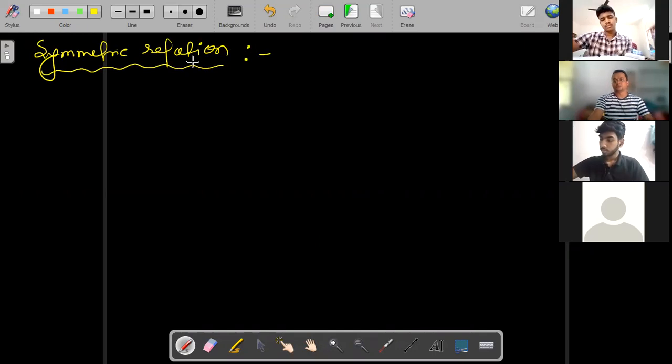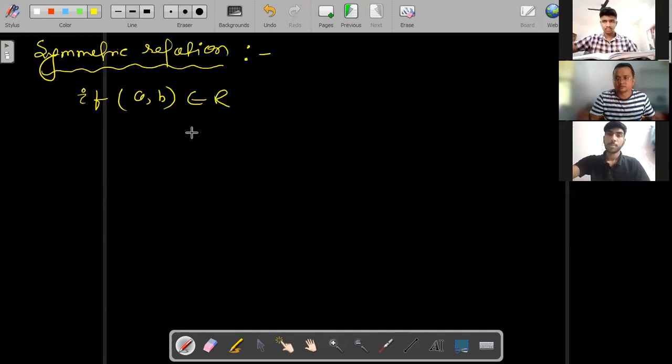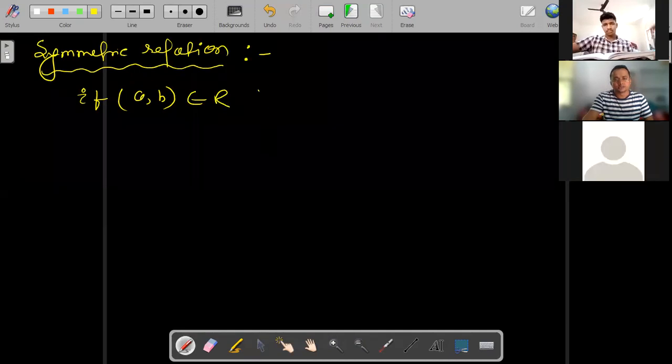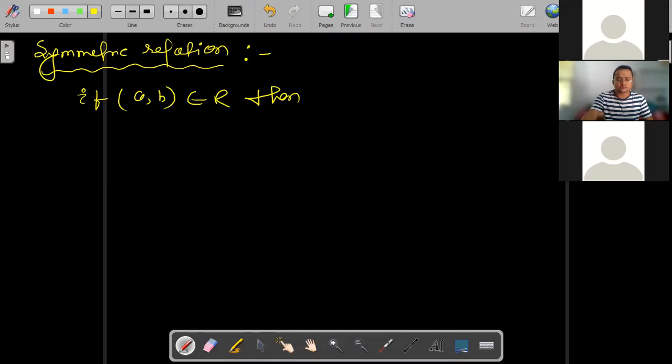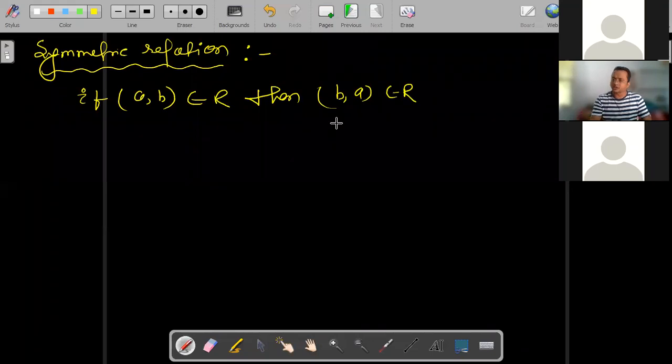So what is a symmetric relation? See here. Listen everyone: if (A, B) is an element of R, then we can say that (B, A) is an element of R. If it is, then you can say that this is a symmetric relation.